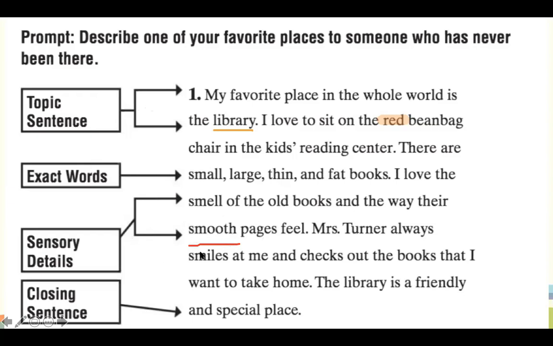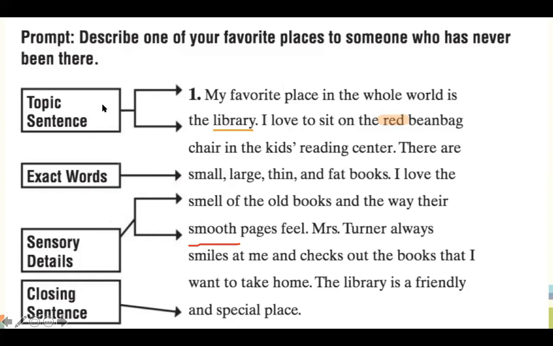Can anyone tell me what sense this is engaging with? Is the word smooth telling me how something looks, how something feels, how something smells, how something tastes? What do you think, Kiwi? Feel. Good girl, well done. This is engaging my sense of feel or my sense of touch. So when I read the smooth pages feel, I almost can feel the page on my hand. Good girl, Kiwi.